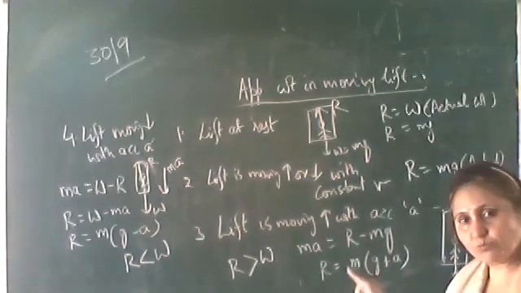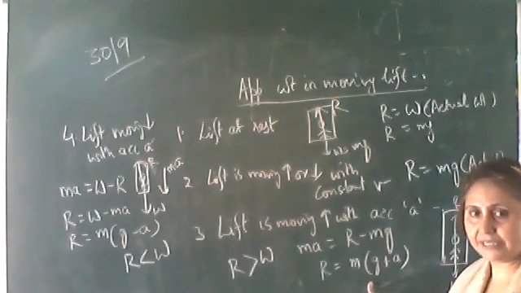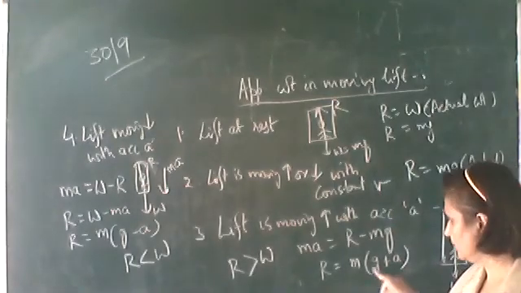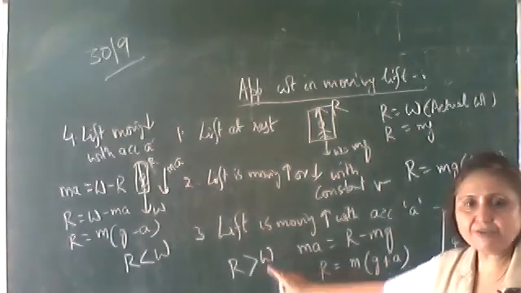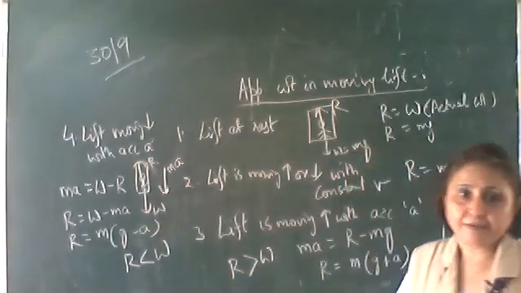Whereas when the lift is moving up with an acceleration, his apparent weight will be greater than the actual weight. Mg is his actual weight. So R will be greater than W. Here R will be less than W.